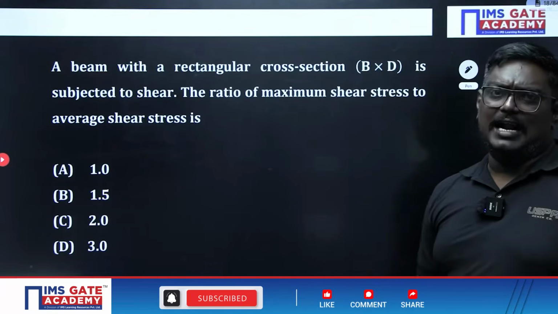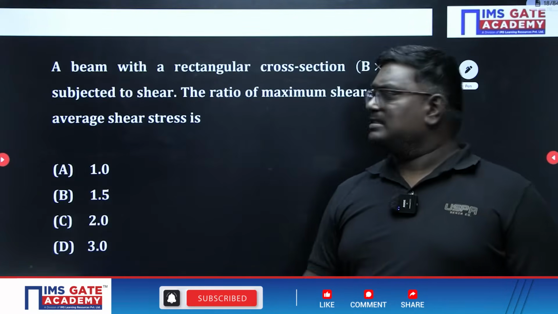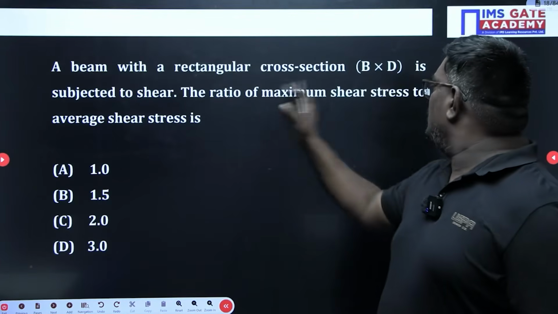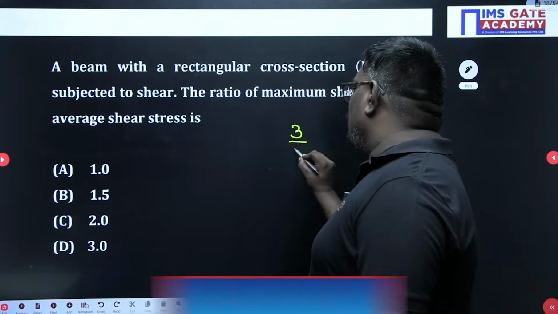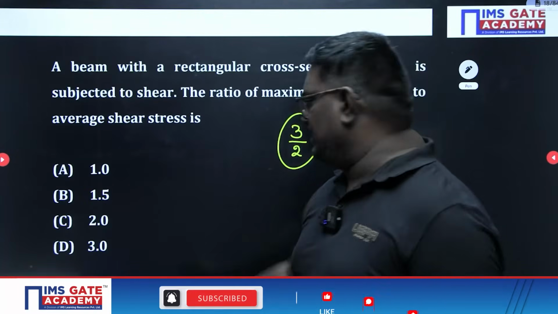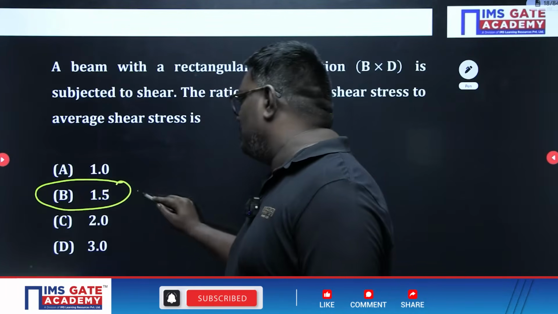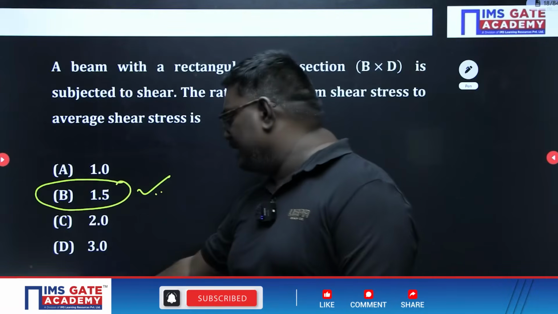Sir, this is a standard question. The ratio of maximum shear stress to average shear stress for a rectangle is 3 by 2. If it is for a circle, it is 4 by 3. So the answer here is 3 by 2, which is 1.5, a standard formula.